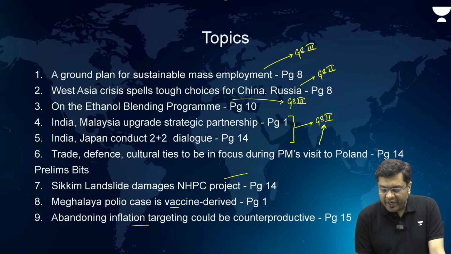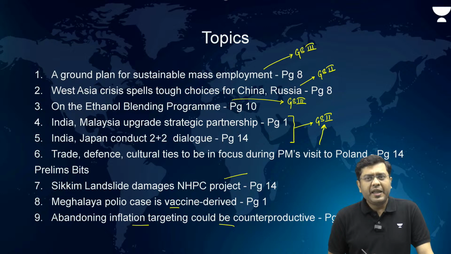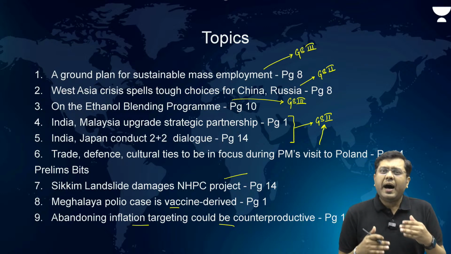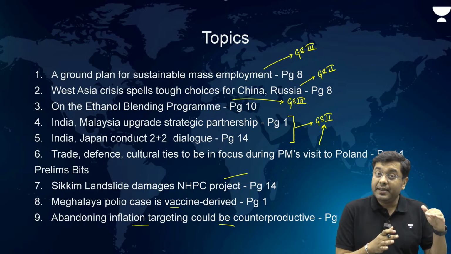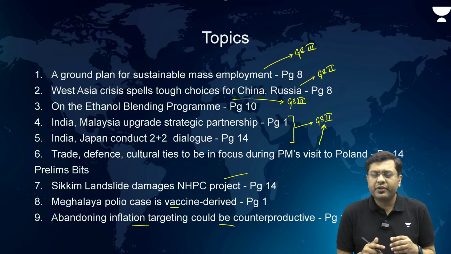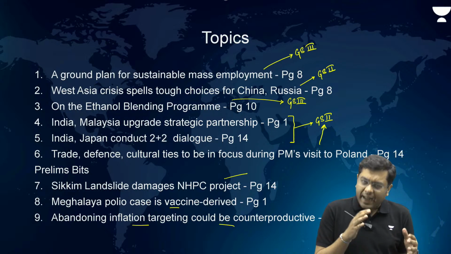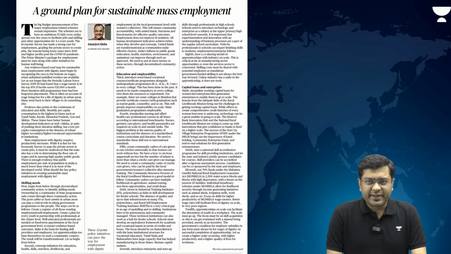And abandoning inflation targeting could be counterproductive. This is an article which has appeared in the business page of today's newspaper. It is based upon a research paper which has been published by 2 scholars, which talks about RBI's entire approach of monetary policy framework targeting the inflation rate. So these are the various different articles that we are going to discuss. As you can see, the articles in today's newspaper are slightly heavily tilted towards international relations. But having said that, let us start with the discussion of the first article in news, and that is a ground plan for sustainable mass employment.